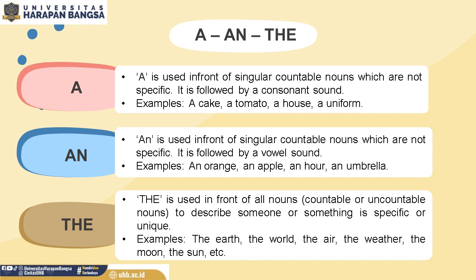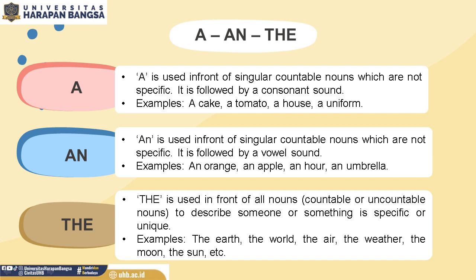Now, the. It is called determiner, definite article. The is used in front of all nouns. It can be used in front of countable or uncountable noun. The function of the is to describe someone or something is specific or unique. The articles a and an are not specific, but the article the is specific.